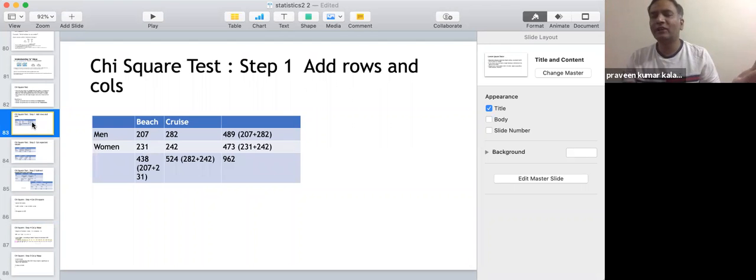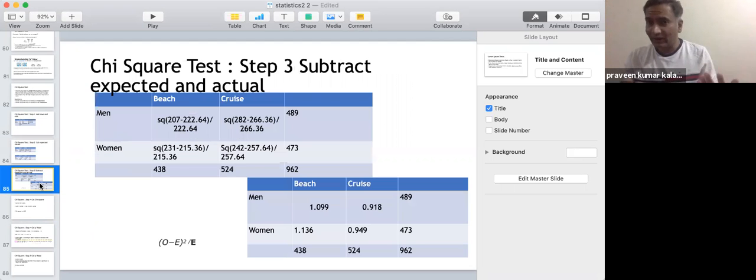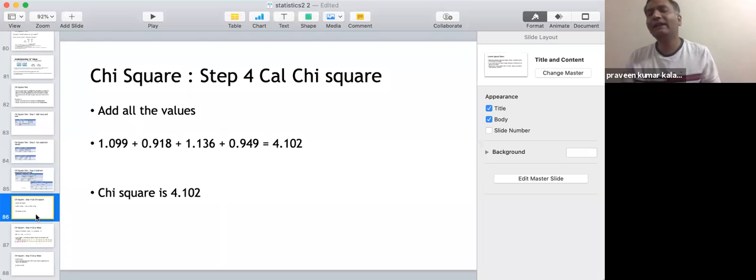So what you are actually doing, you are calculating the expected value. You are just summing it up first. You are just making sure that you sum your rows and columns and total value. And then you are calculating the expected value. How you are calculating the expected value? You are mixing up both rows and columns and dividing by the population. And then you are actually going and finding the variance and you are adding the variance.